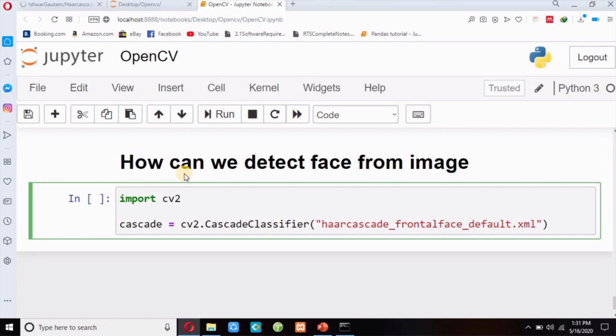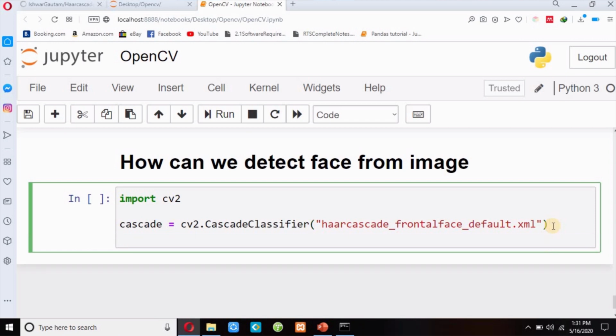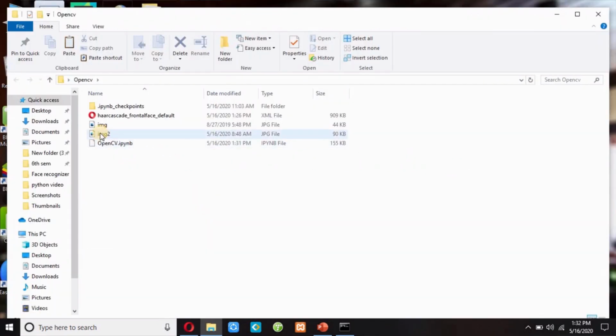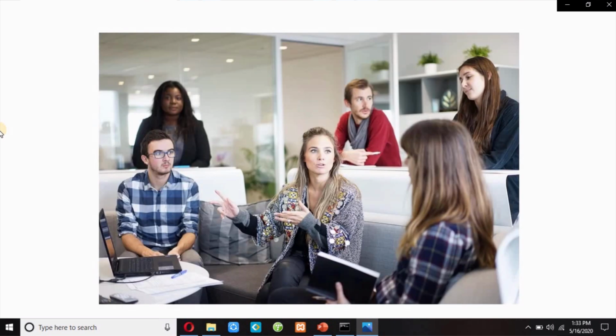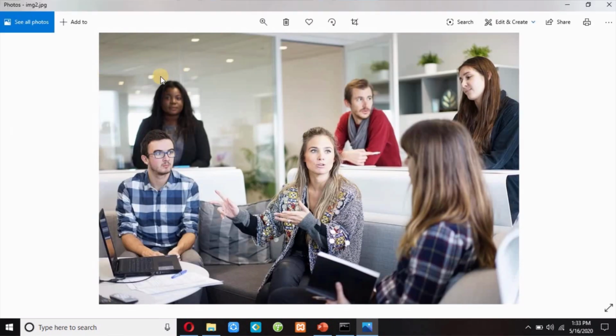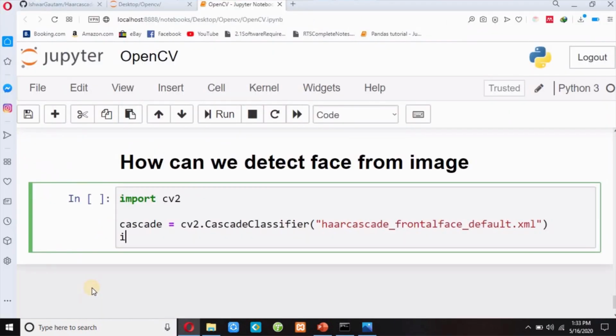So I have to use this XML file to detect my face. Now guys, I will use this image 2. I will open this image. I will use this image to detect face. So I will write img equals cv2.imread